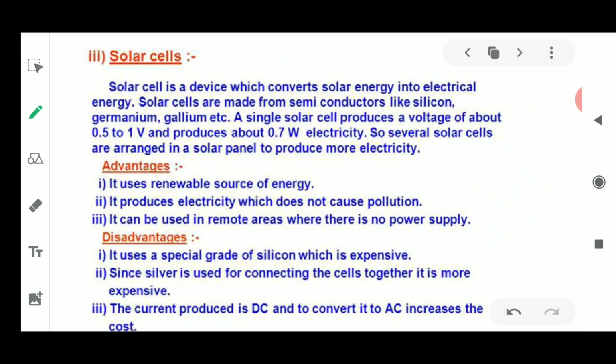A solar cell is a device which converts the sun's energy, or solar energy, into electrical energy, or electricity. We can say that a solar cell is a device which converts light energy into electrical energy.